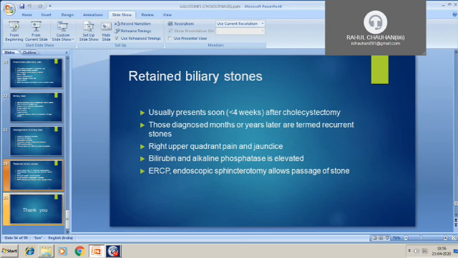So that completes the topic gallstone and chronic cholecystitis. In the next lecture, we'll discuss acute cholecystitis and further. Thank you.